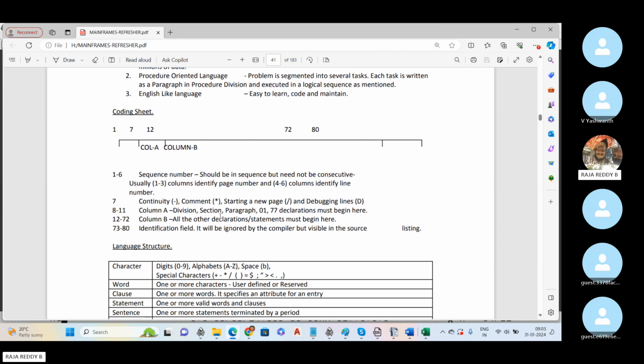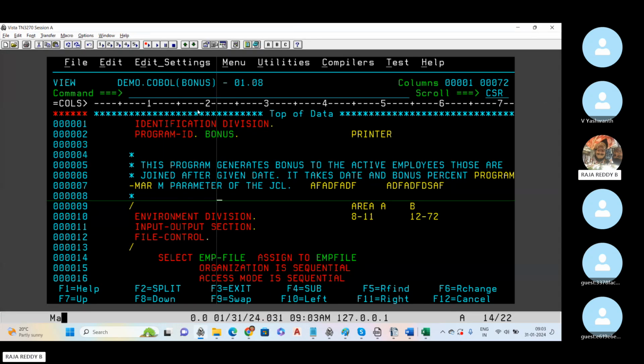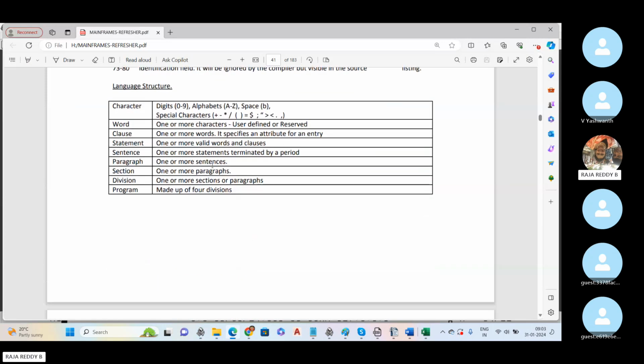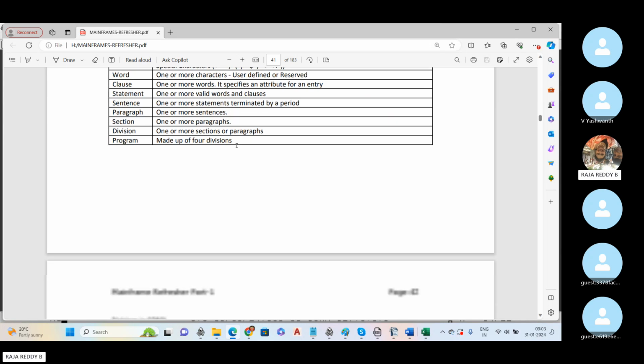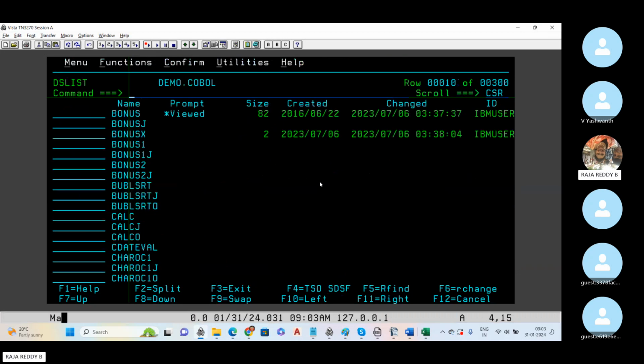So here so many things are there, but from the job point of view, and for surviving once you get the job, I will focus more on the important things. Okay. So our coding sheet is 1 to 72. In between only we are going to start the code. Like any other programming language, here also we have digits, characters, words, sections, divisions, and paragraphs, all the things we are going to use. Okay. For writing a COBOL program, what do we have to do?